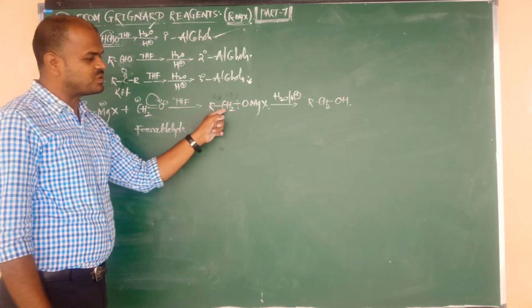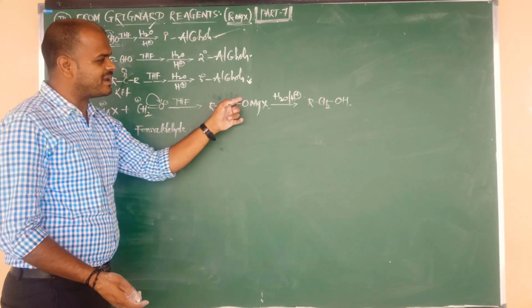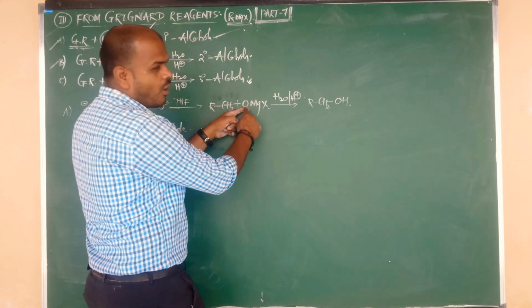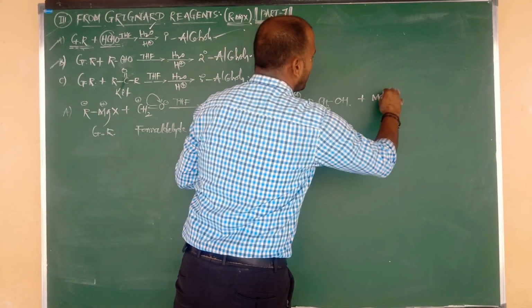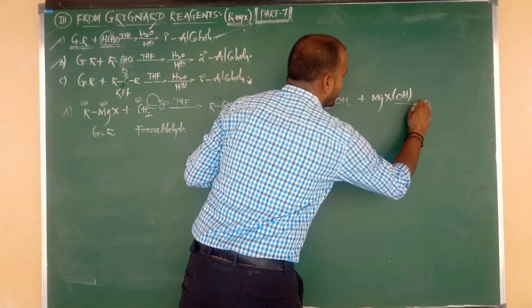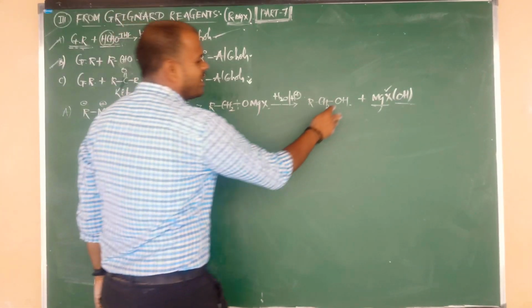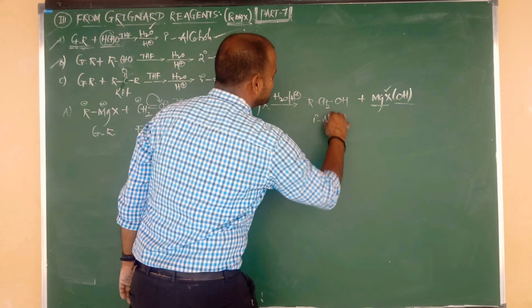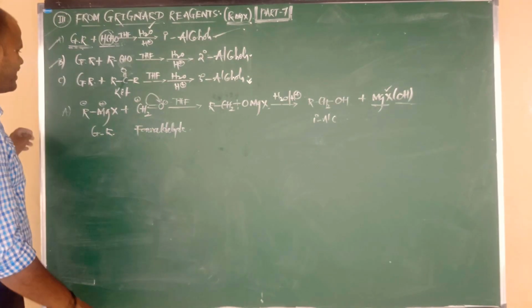O has a minus charge, and it takes H plus from the water, so MgX-O minus gives the byproduct MgXOH, hydroxy magnesium halide. OH is bonded to carbon, and the carbon is bonded to only one alkyl group, so this is a primary alcohol.